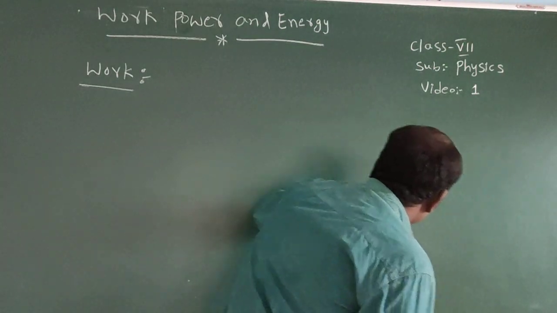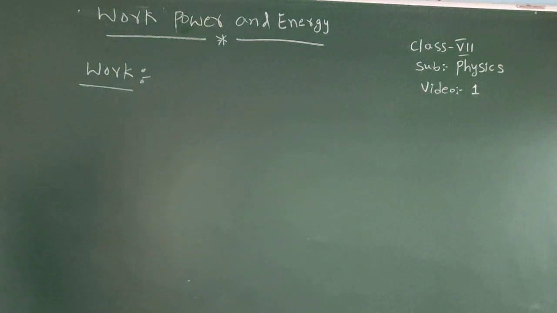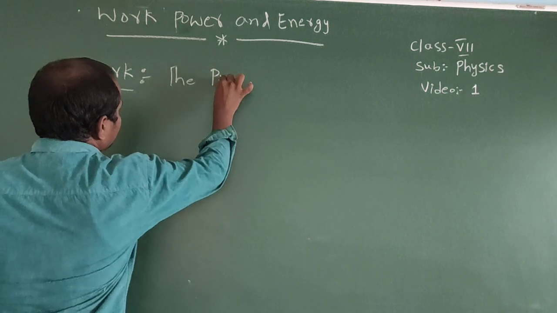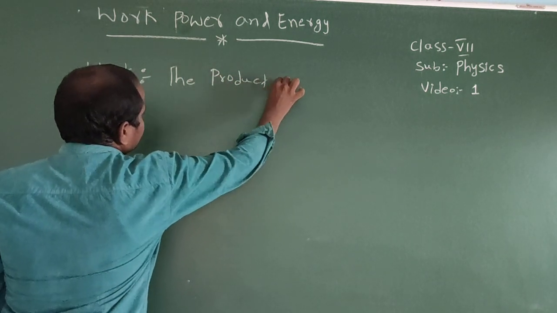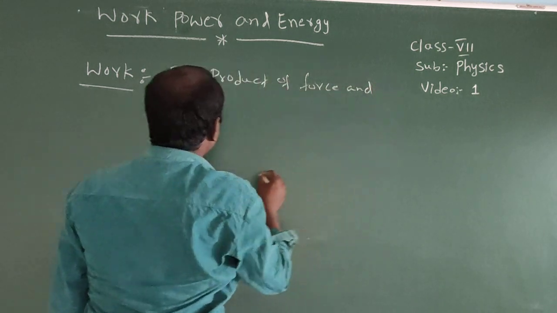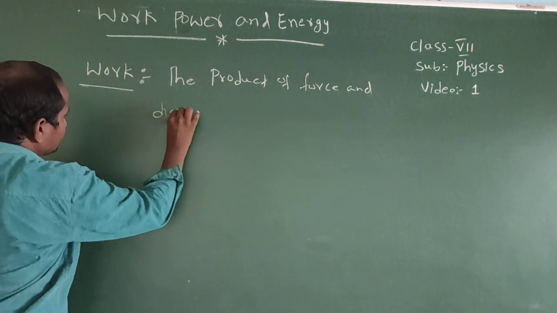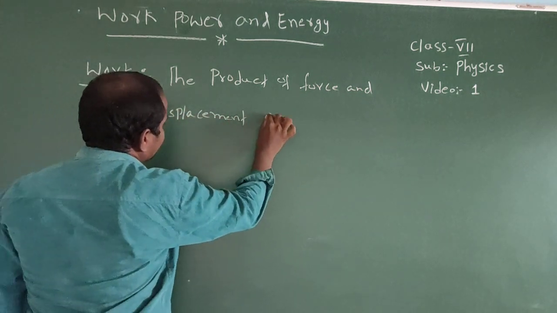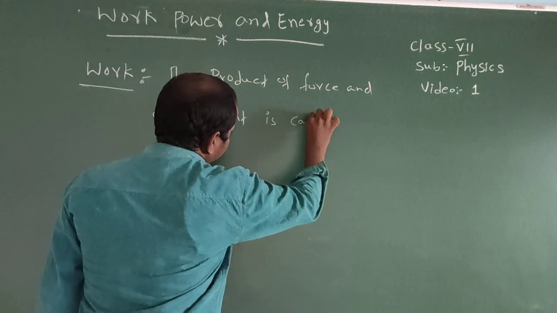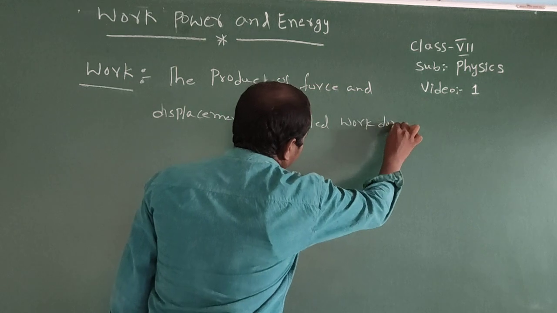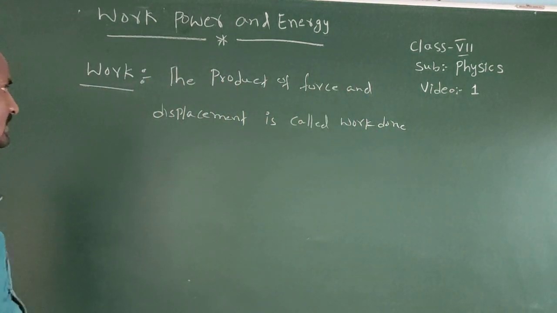Generally, the simple definition: the product of force and displacement is called work done.